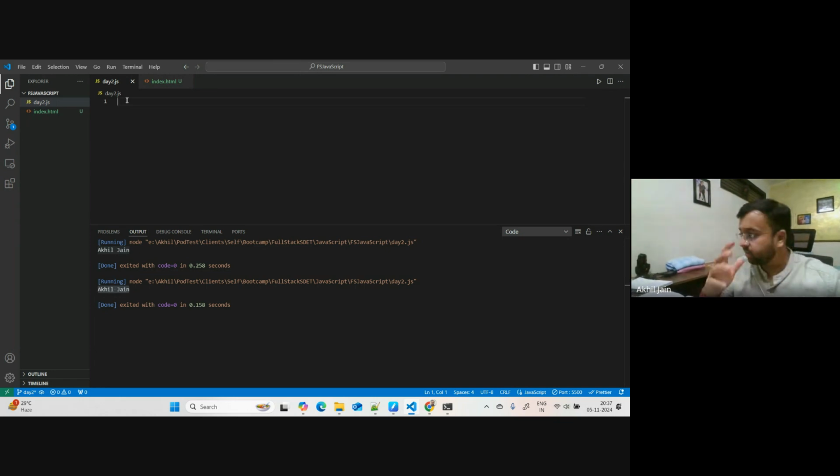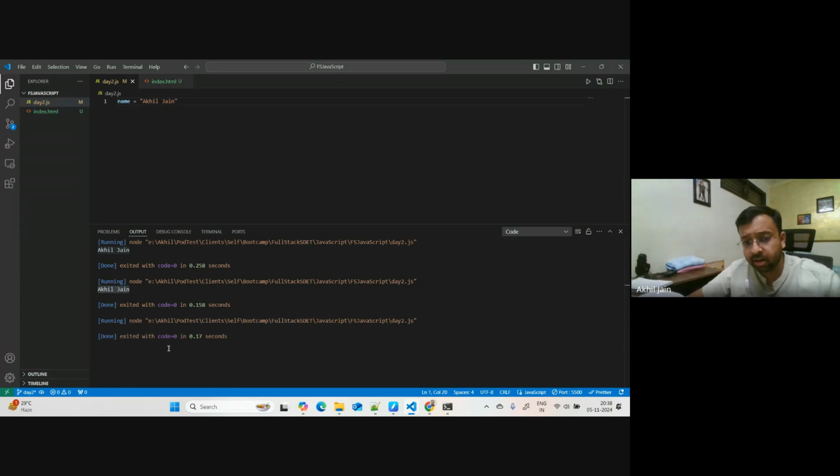Okay, let's create some variables. So I'll create one variable, let's say name only. So I'm going to say name Akhiljan. Again, I can use a semicolon, but let's leave it. If I do this and run it, will it do anything? No, it did not do anything because I'm not printing anything on the console.